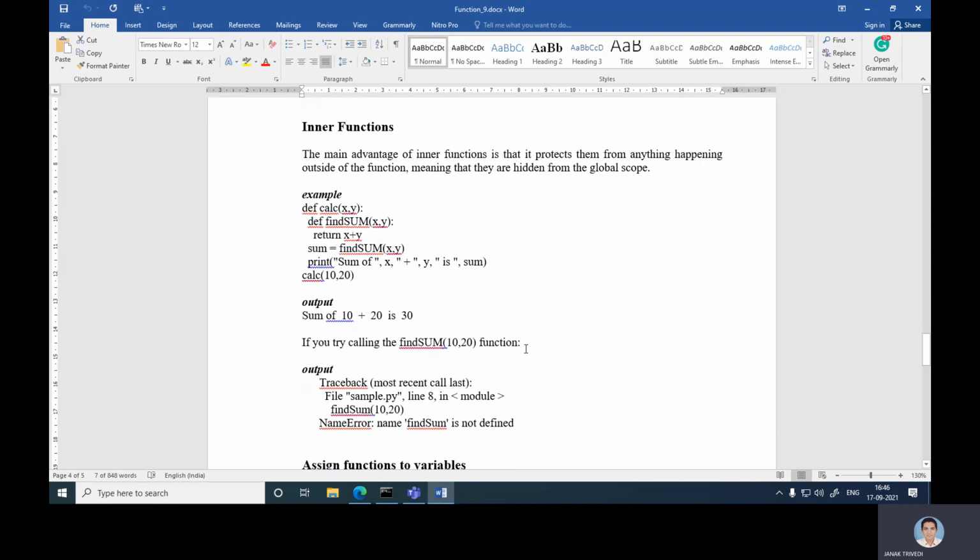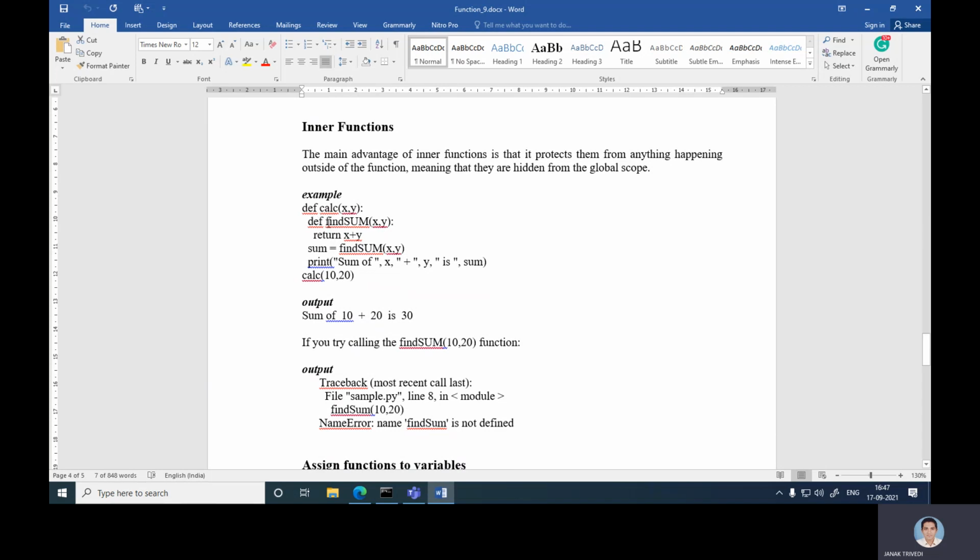Okay, so inner function. The main advantage of an inner function is that it protects it from anything happening outside the function, meaning that it is hidden from the global space or global scope. Example: define calci(x, y). Define now another function inside it. Define find_sum, using another kind of definition so that the earlier find_sum is not duplicated.